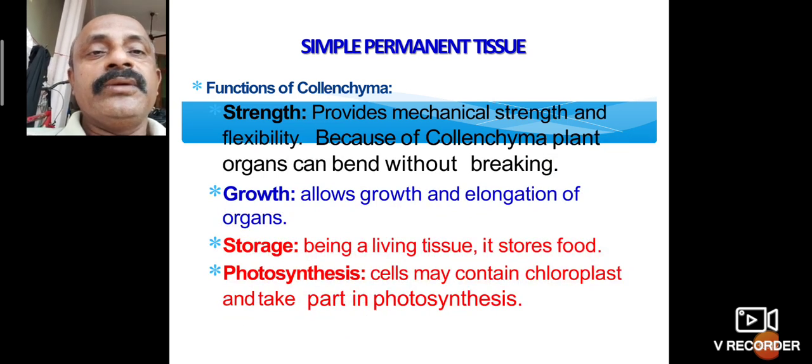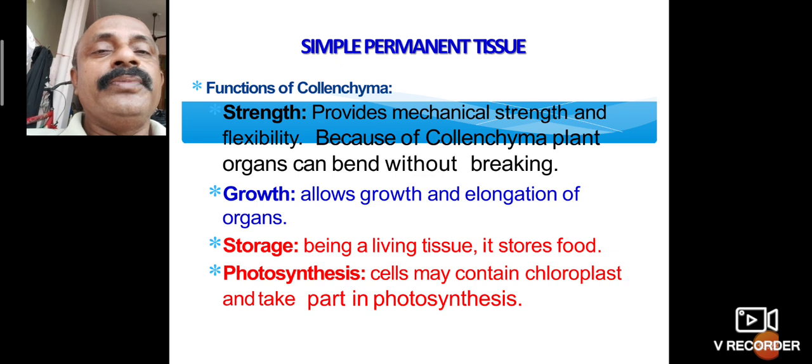The function of collenchyma is to provide mechanical strength and flexibility, because of collenchyma plant organs can bend without breaking.